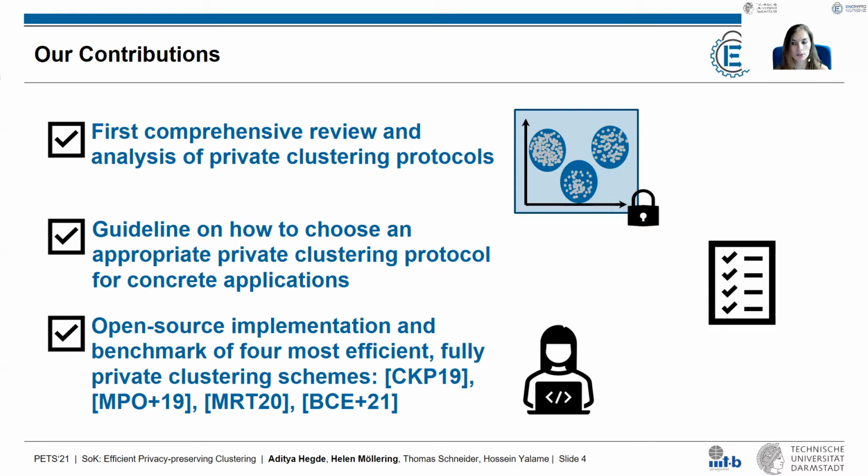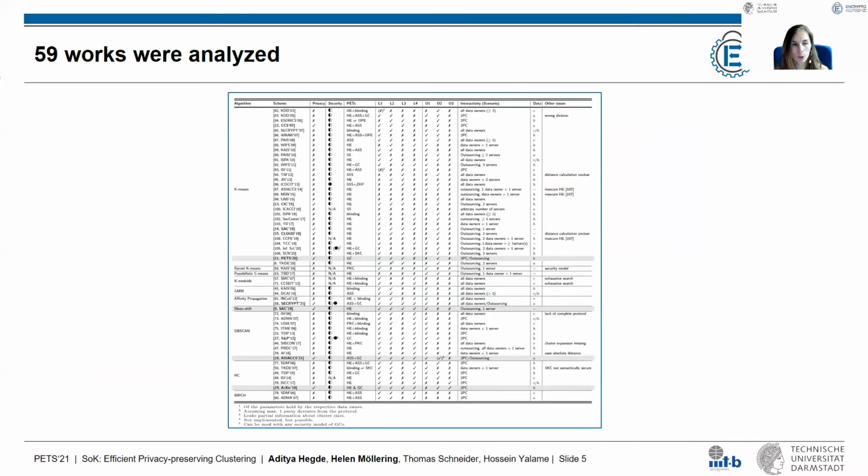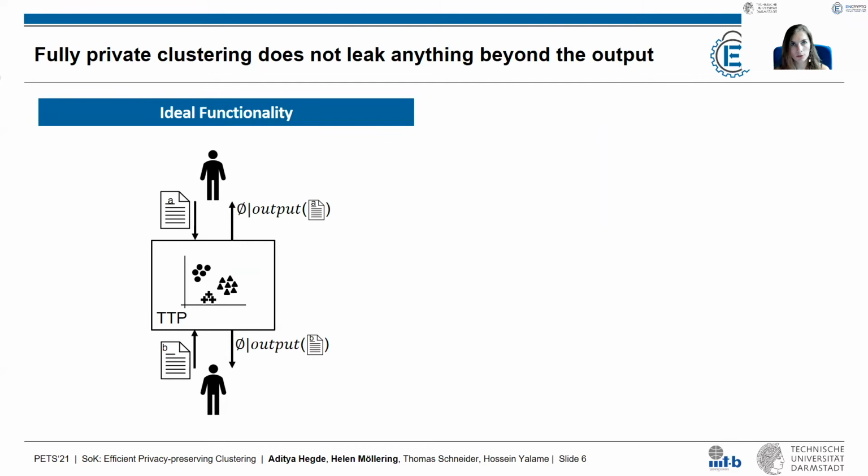And finally, we also experimentally compare 4 state-of-the-art private clustering protocols with respect to quality and efficiency, and also open source our implementation. What you can see here now is an overview of the results of the 59 private clustering protocols that we analyzed.